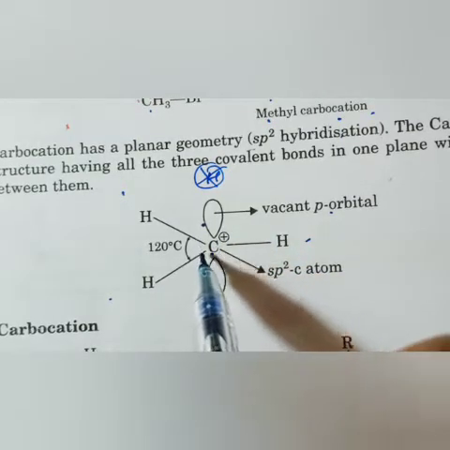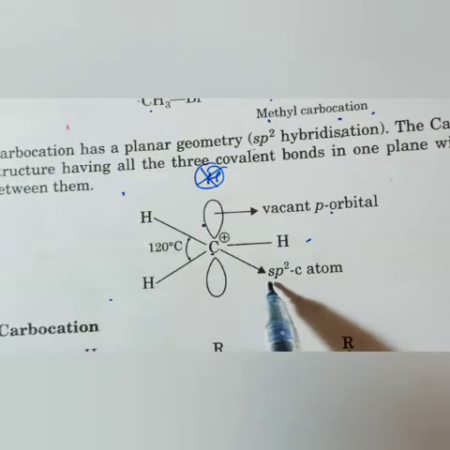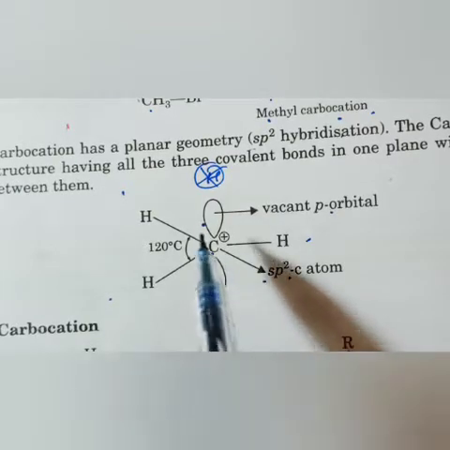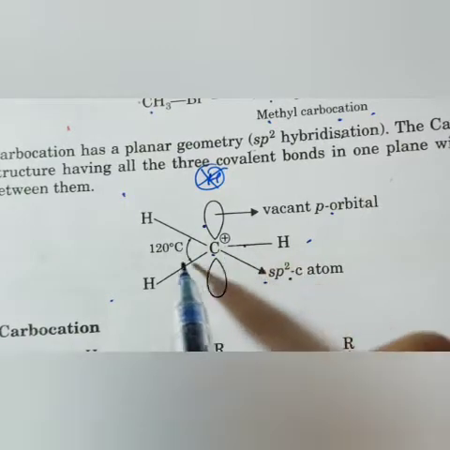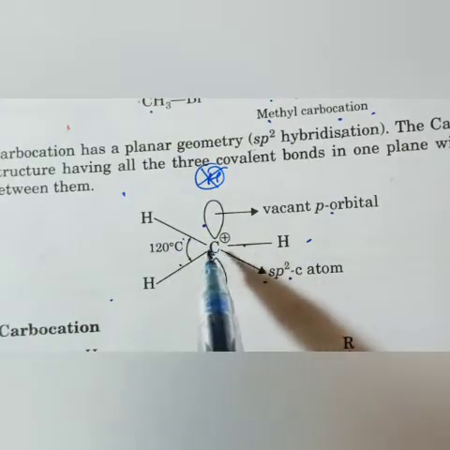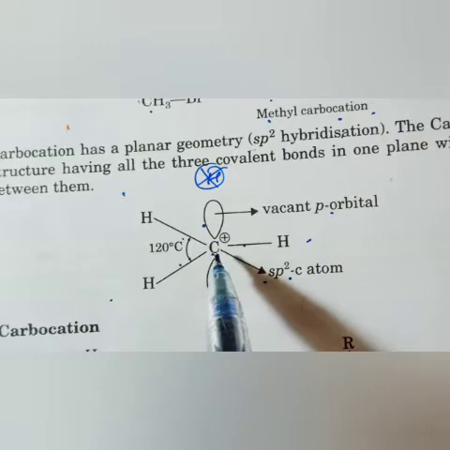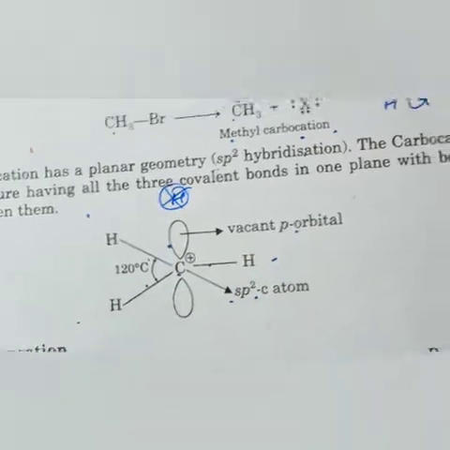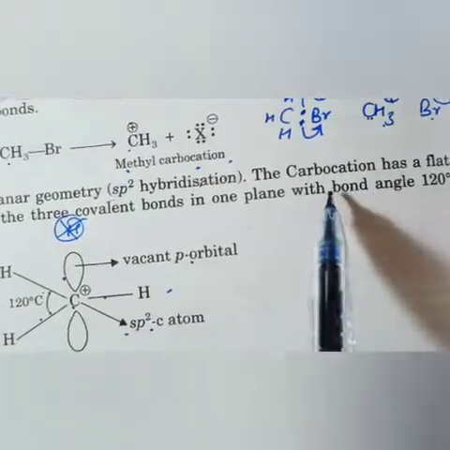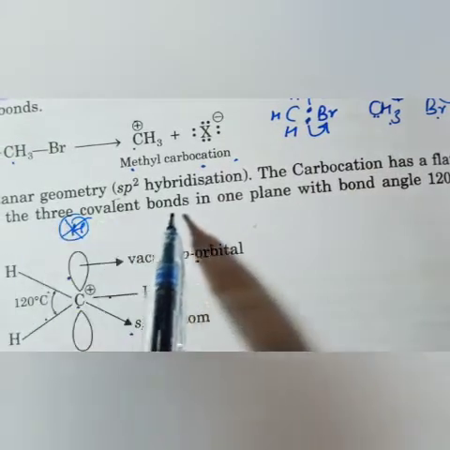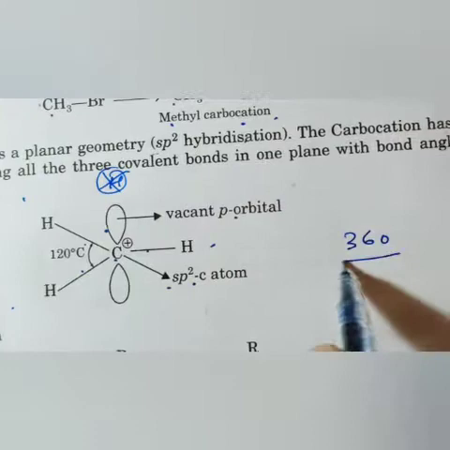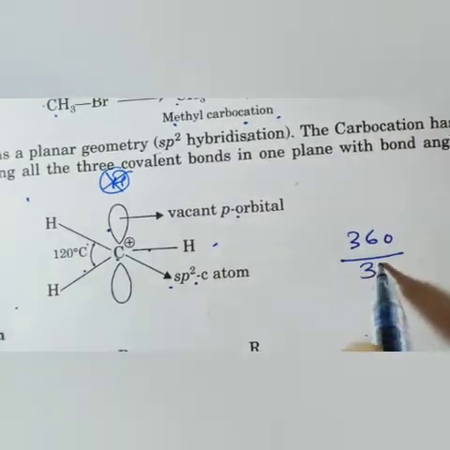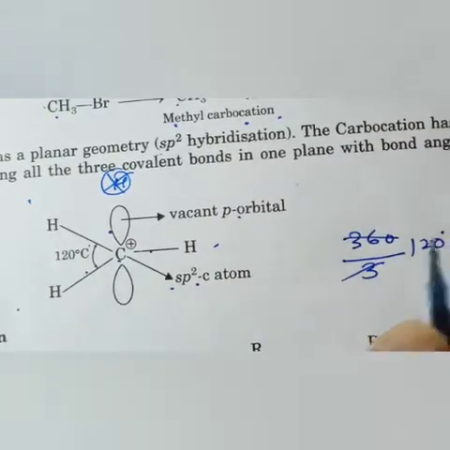Because of that, the hybridization of the carbocation is sp2 instead of sp3. sp3 hybridization is there when 4 bonds are there, but here, with one electron less, there is no 4th bond. So the carbocation has a flat structure with all 3 covalent bonds in one plane with bond angle 120. You know very well 360 is the overall angle; when it divides into 3, it becomes 120.